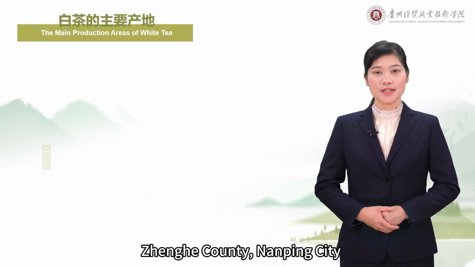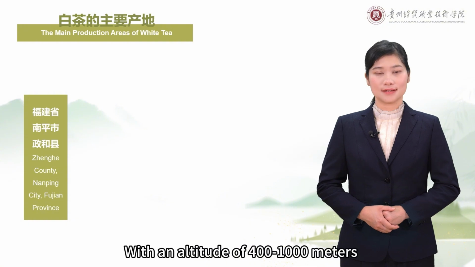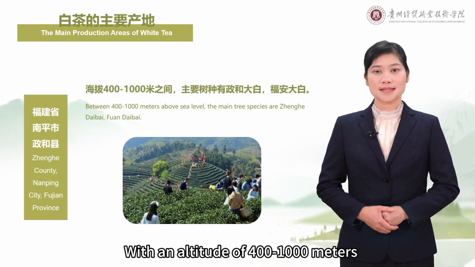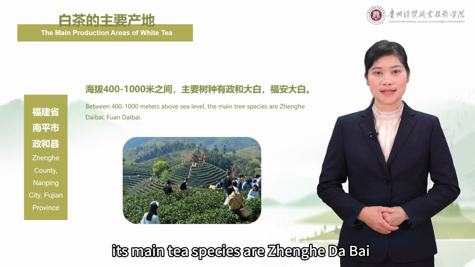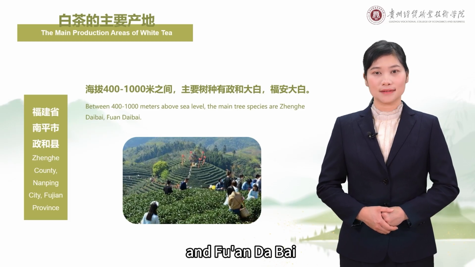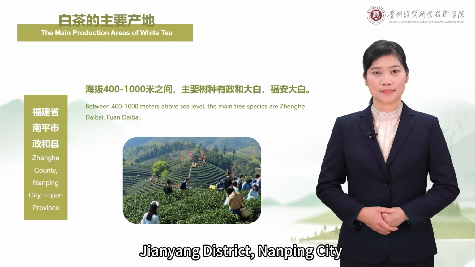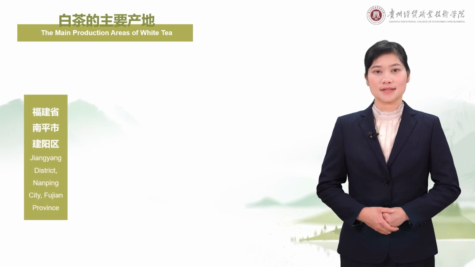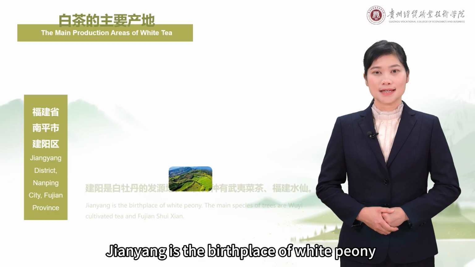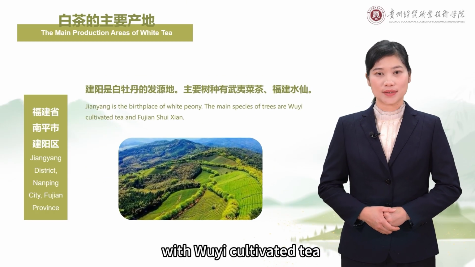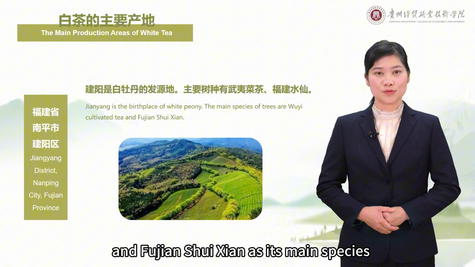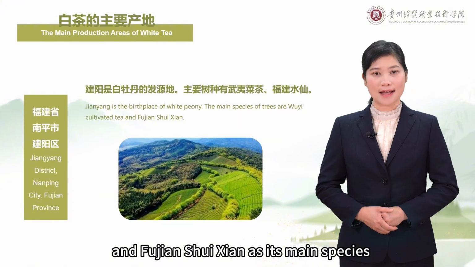Zhenghe County, Nanping City, Fujian Province. With an altitude of 400 to 1,000 meters, its main tea species are Zhenhe Dabai and Fuan Dabai. Zhenyang District, Nanping City, Fujian Province. Zhenyang is the birthplace of white peony, with Huaiyi cultivated tea, and Fujian Shuixian as its main species.